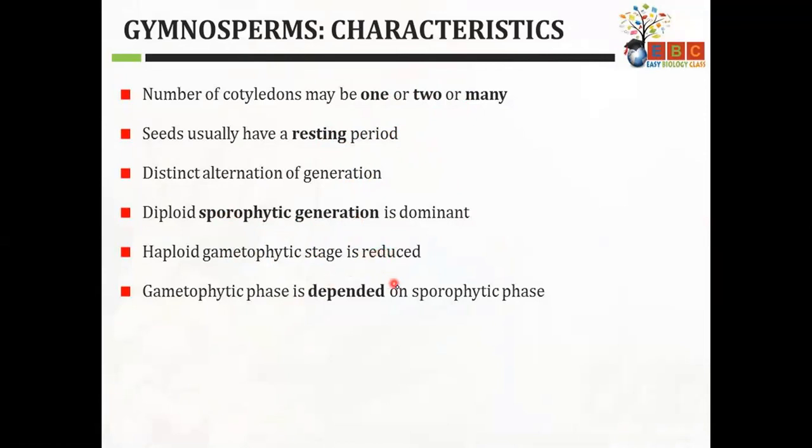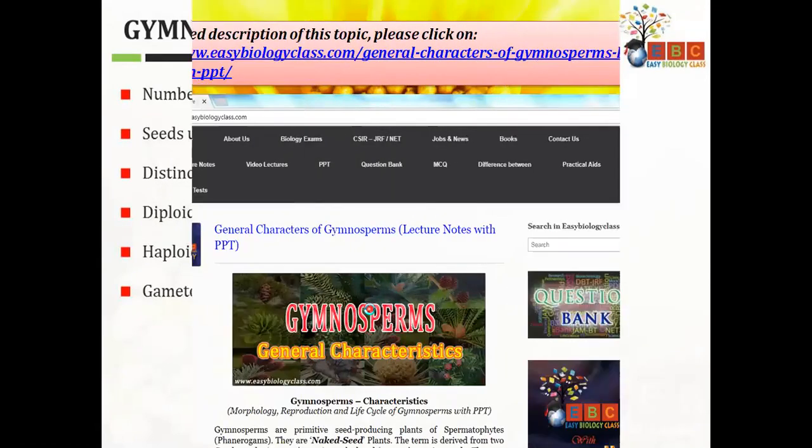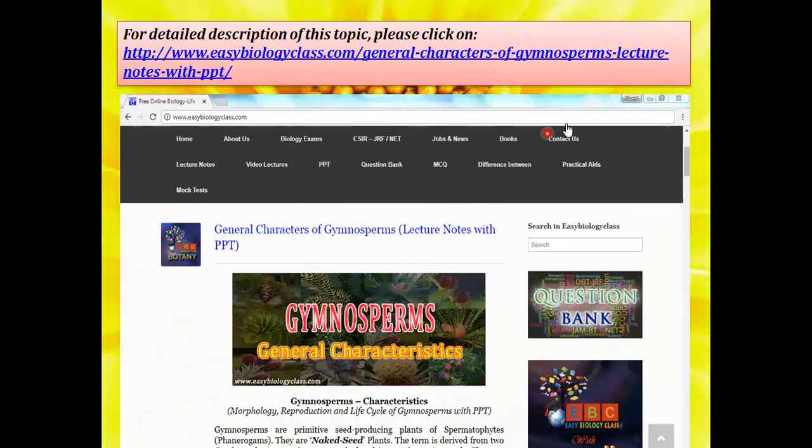And the gametophyte is totally dependent on the sporophyte. So that is all about my presentation about characteristics of gymnosperms. Any doubts, anyone? No, ma'am.